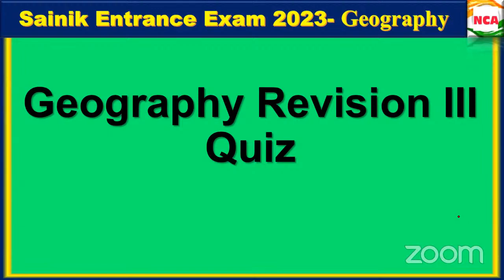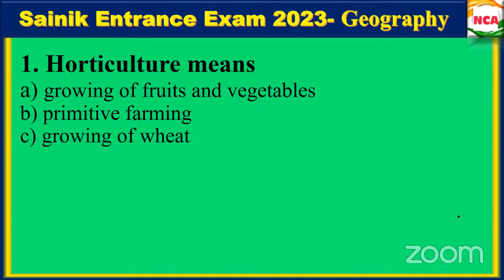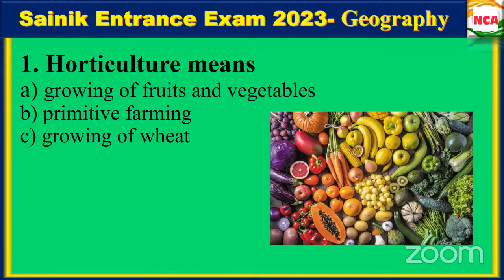We have seen a few questions, two questions in the last class itself, right? The first one is: horticulture means growing of fruits and vegetables, primitive farming, or growing of wheat. What's the right answer? Yes, option A, very good. So horticulture means growing of fruits and vegetables, right?